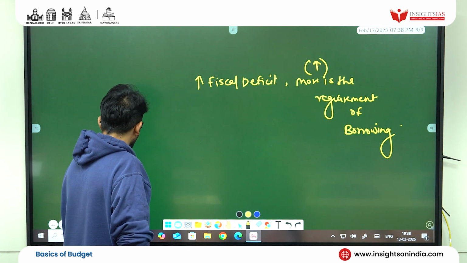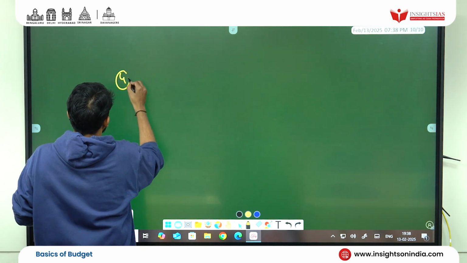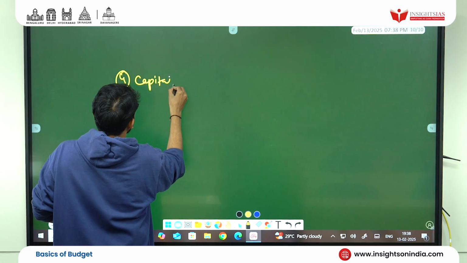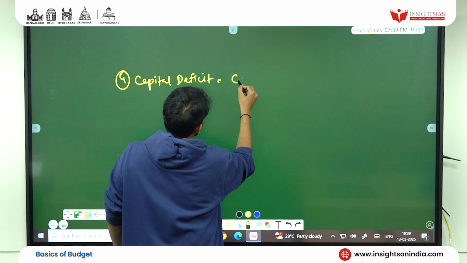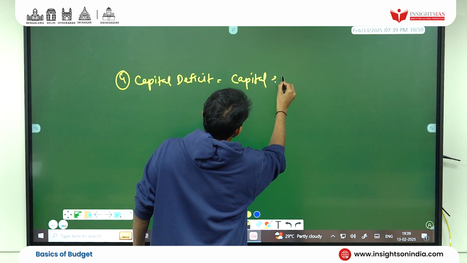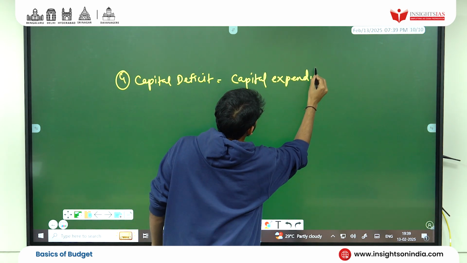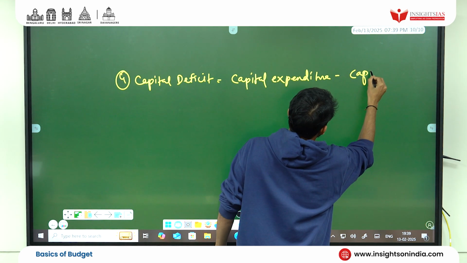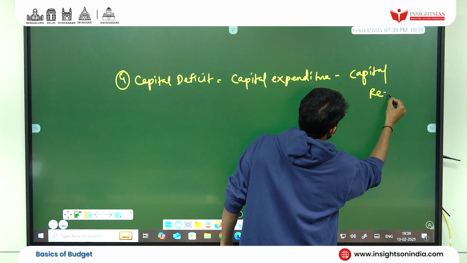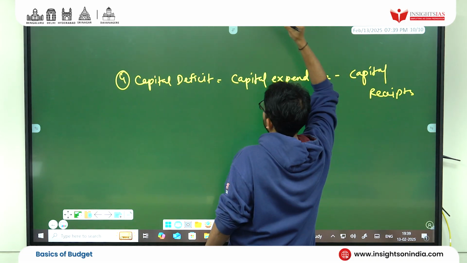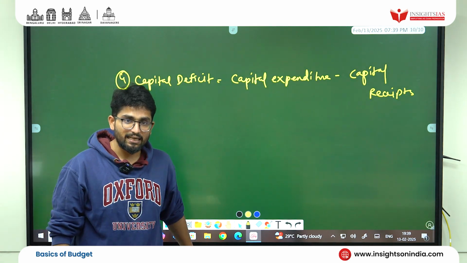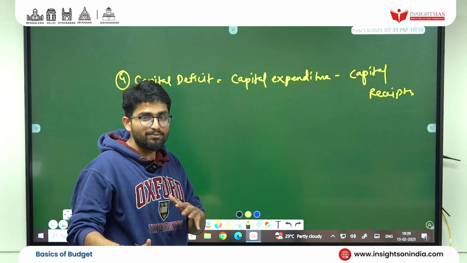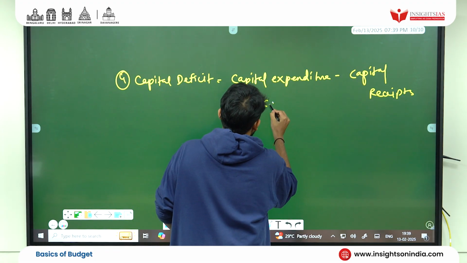Now we are going to go for fourth, capital deficit. Again same funda, capital part of the budget we saw. So it's capital expenditure minus capital receipts. Are you getting this? Sometimes they write very fancily, capex.